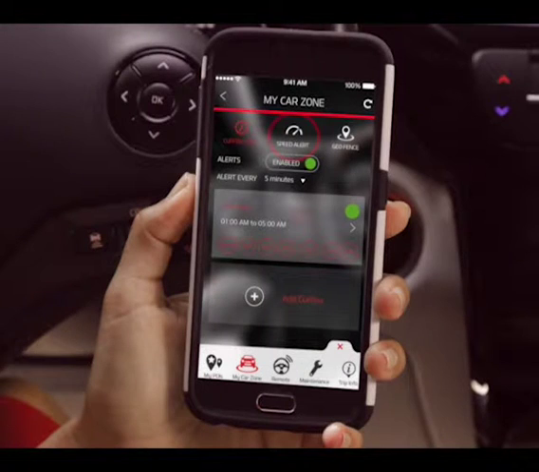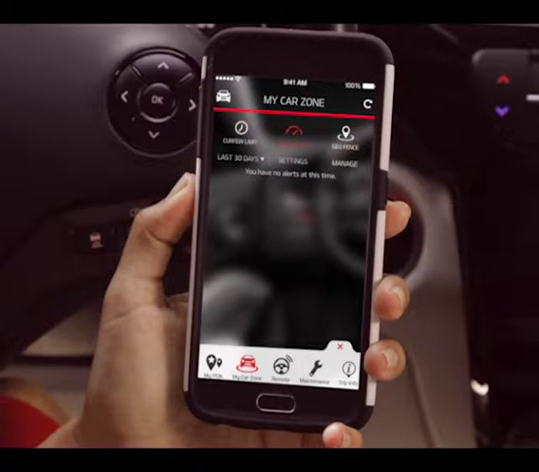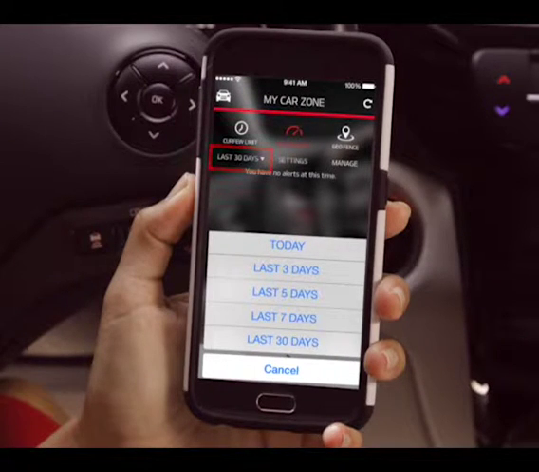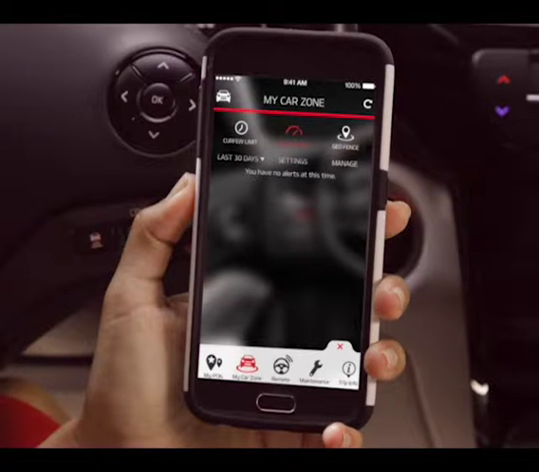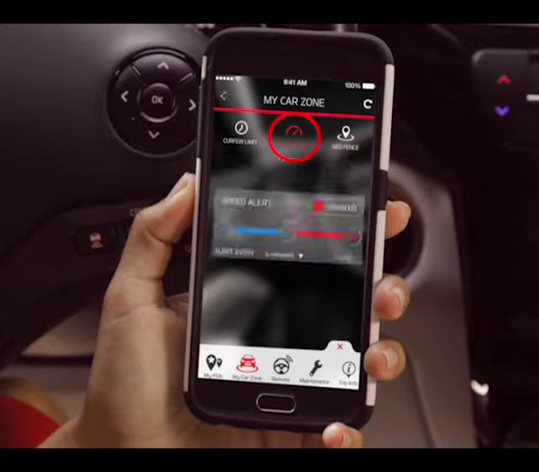So let's take a look at speed alerts. Select the speed alert icon on the My Car Zone screen. The app will automatically display the speed alert notifications for a specified range of time. To change the date range, select the drop-down menu and select the desired range of time.